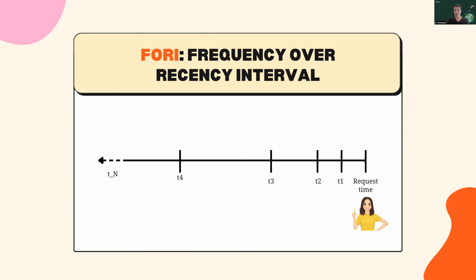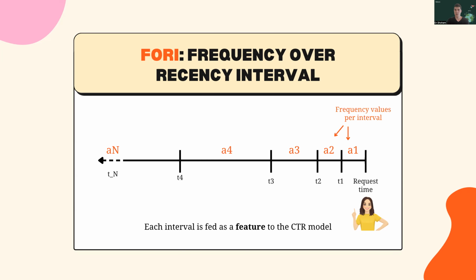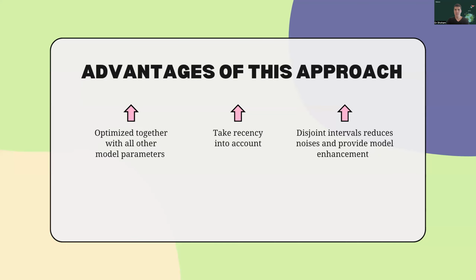When we receive a request from Emma, our repetitive example, we take into account the week before the request and segment it into time intervals. Within each interval, we count the previous interactions with the pudding mod. These intervals increase exponentially as we move further from Emma's request time, placing more emphasis on recent interactions. Each of these intervals is then inputted into the model as a feature. This methodology has proven effective for us, as we will demonstrate in the forthcoming results.